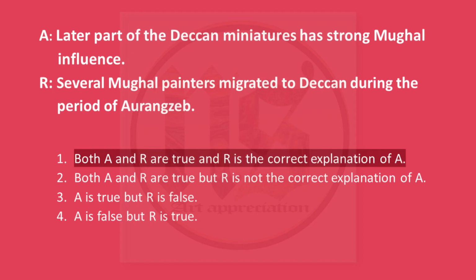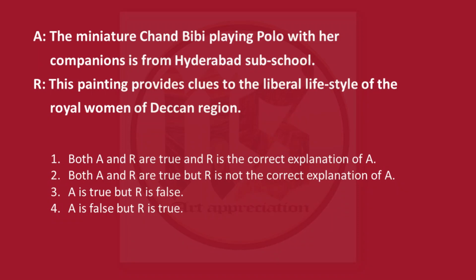Further on, A assertion says the miniature Chand Bibi playing polo with her companions is from Hyderabad sub-school. Now look closely. This painting is not from Hyderabad, the painting is from Golconda. So A is not right.